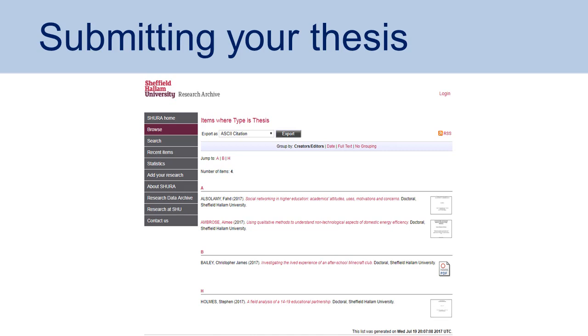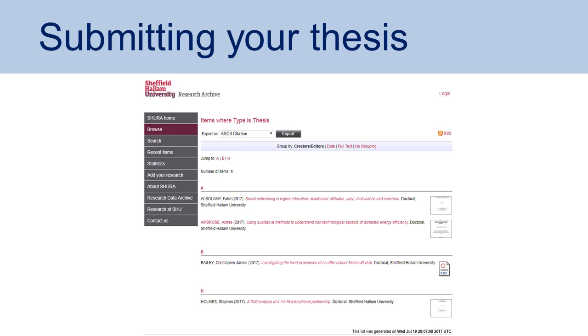The process of submitting your thesis. You fill in a thesis deposit agreement form, which you'll find on our website, and you submit this along with a PDF/A version of the version of record of your thesis. That's the final agreed version. If you've had to seek permission for copyright items and you've been given permission for all of them, you can include acknowledgement of this in the version of record. However, if you've been refused permission for any substantial use of copyright items, you'll need to produce a second edited version of your file with those items removed and a note included to say where things have been removed.